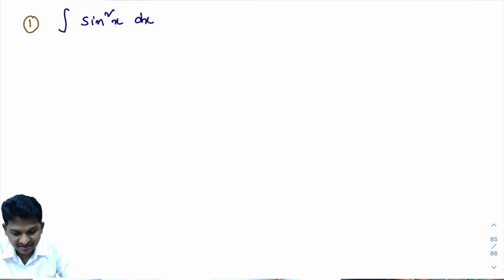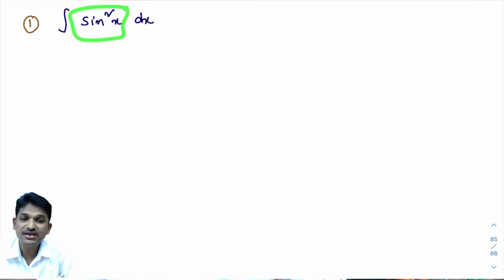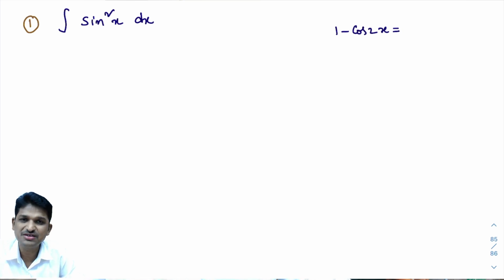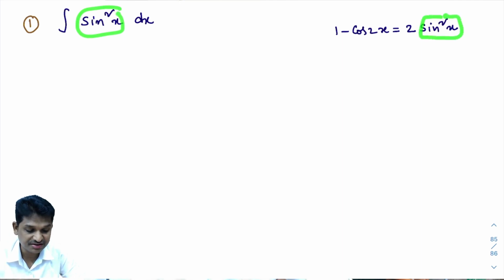Look here, sine square x. What is the trigonometry formula you know related to sine square x? You know this formula, the 1 minus cos 2x formula. What is the 1 minus cos 2x formula? This is a most wanted formula. In case you do not know, from now onwards you try to remember this. 1 minus cos 2x is 2 sine square x. Here what I want is sine square x. In this formula I want sine square x.